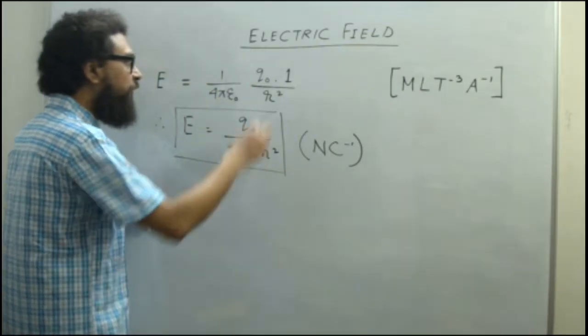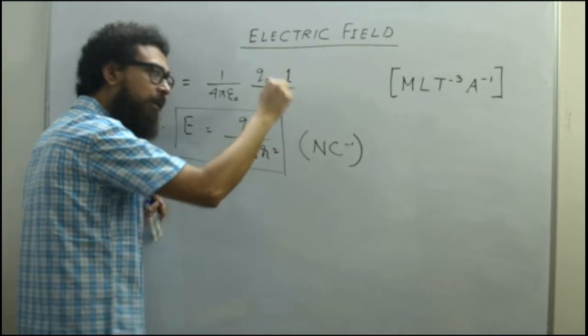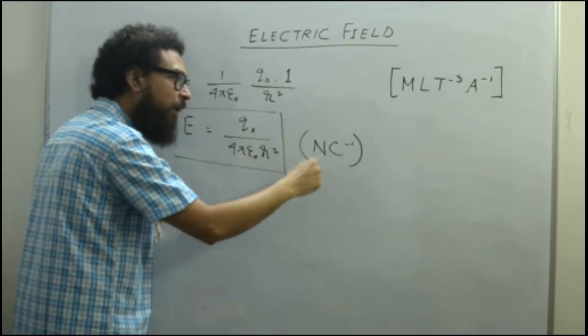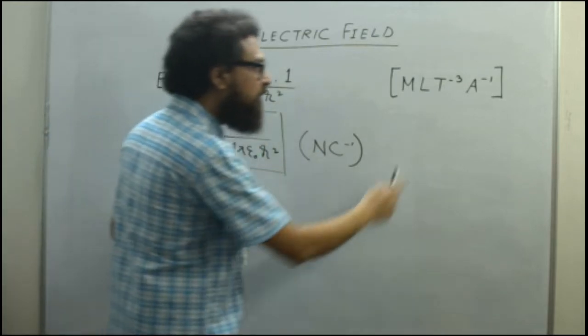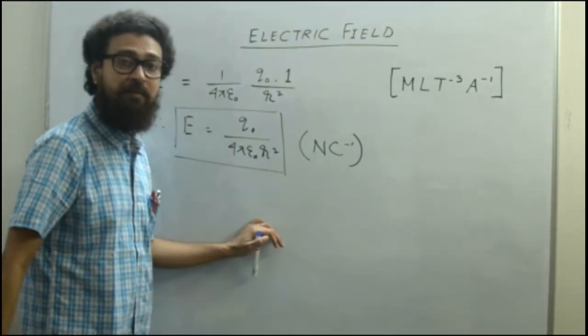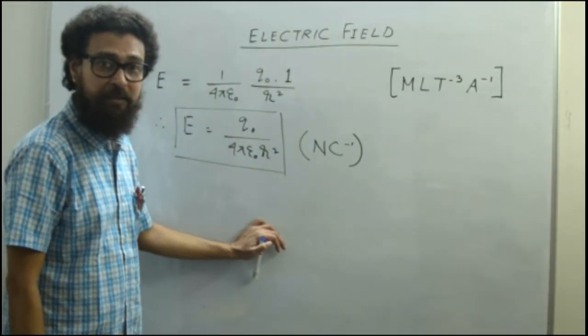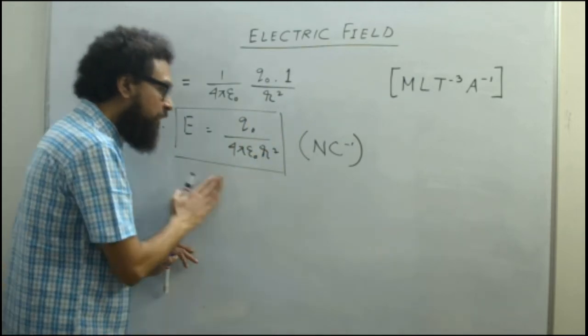We calculate the force with respect to this 10 coulomb, and then divide that force by 10 coulomb. That's why we have given the unit Newton per coulomb, and this is the dimensional formula for electric field. You should write it in your class book. I have already written it there. So this is the expression.